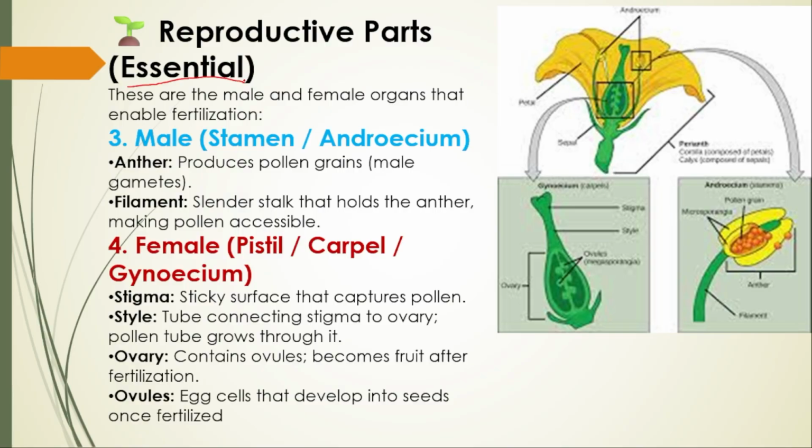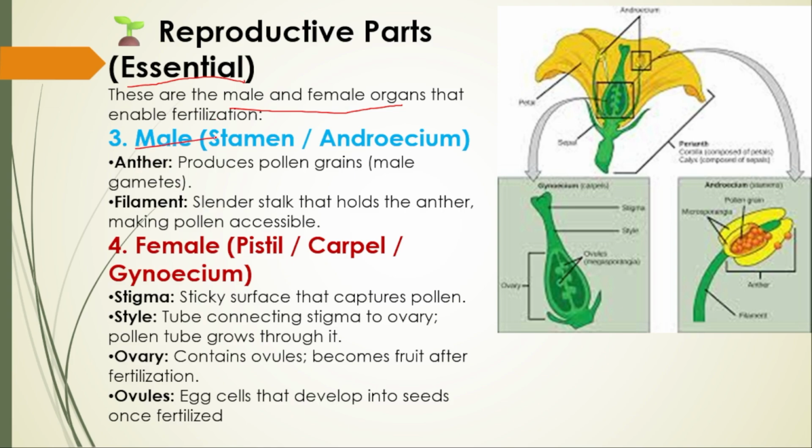Next, the reproductive part. This is called the essential whorl. Why? Because it must be there in the flower for the reproduction purpose. That's why they are said to be essential or necessary whorls. So what are the essential or reproductive parts? Male and female organs that enable the fertilization.